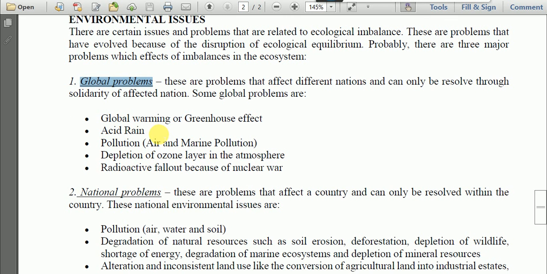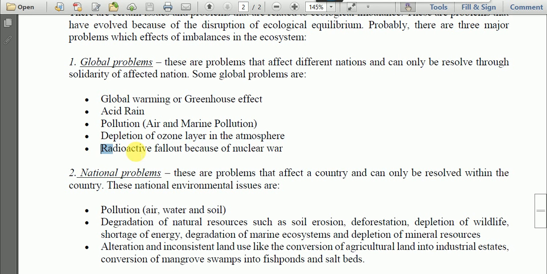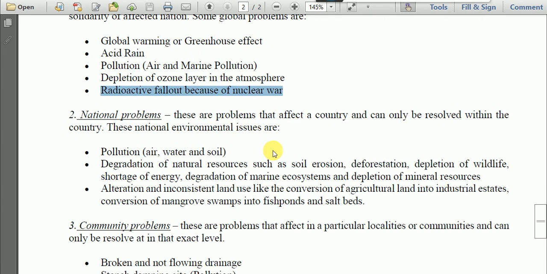Due to ecological imbalance, we may have global warming, a rise in the earth's atmospheric temperature. There may be acid rain and different types of pollution, including marine and oceanic pollution. Then there may be depletion of the ozone layer in the atmosphere, then radioactive fallout because of nuclear war.